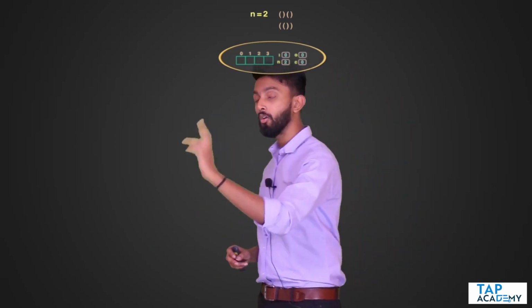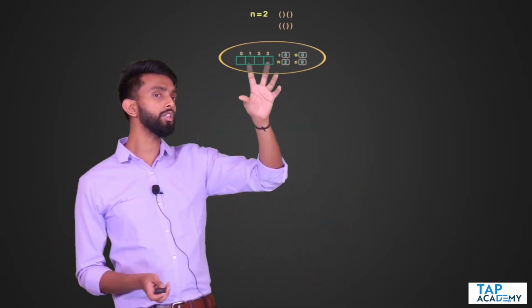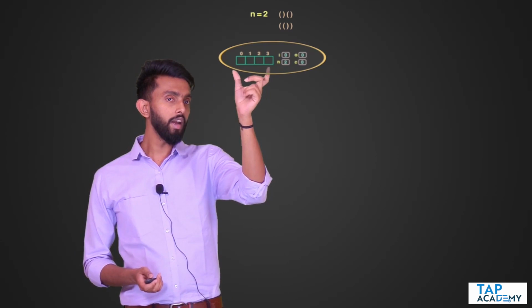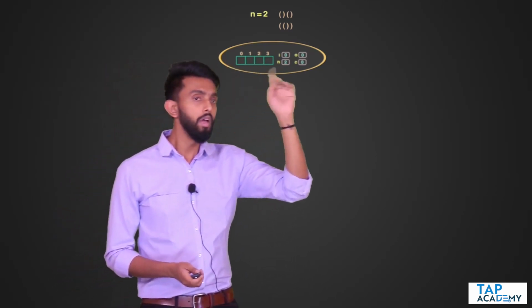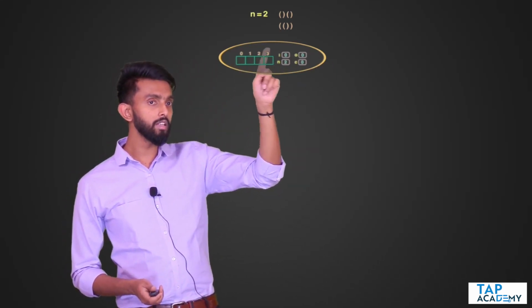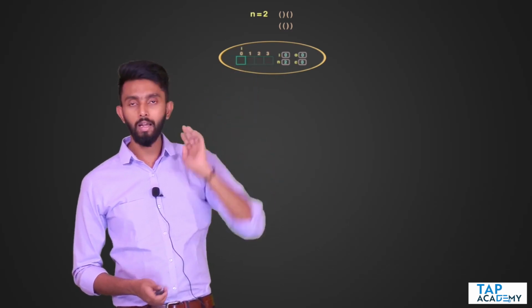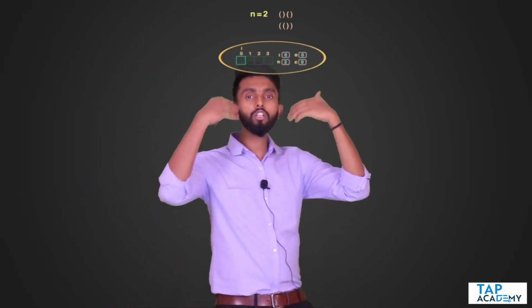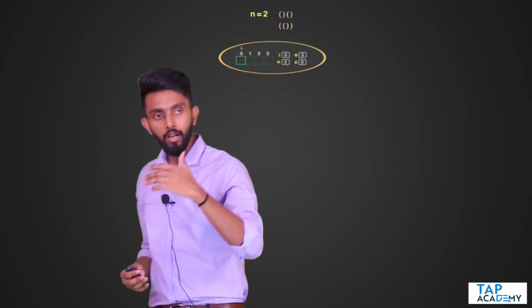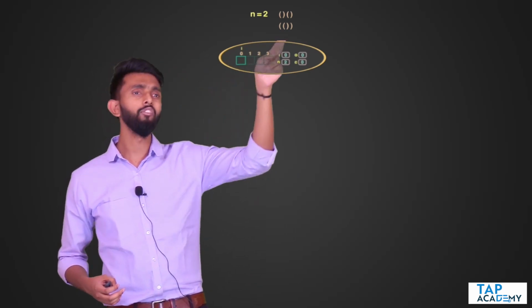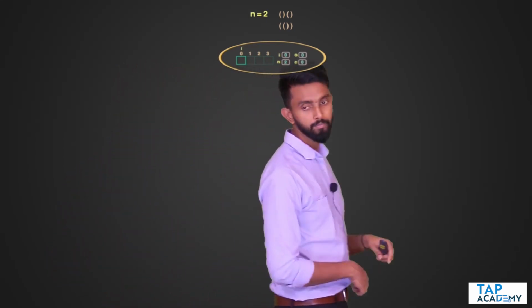Now you may be wondering how. Very simple, guys. First and foremost, when the function is called the first time, I have created an array whose size is double the value of n. Now, in the first character, I is at the 0th position, so I am showing I there. At the first character, I need to put a bracket. Now tell me, the first time, should I be putting an opening bracket or should I be putting a closing bracket? Whichever be the combination, should I put opening or closing?